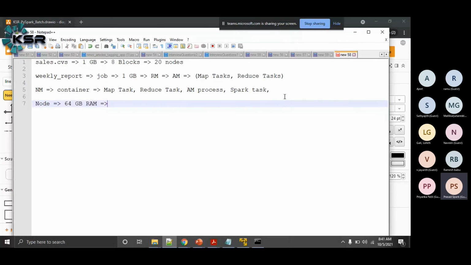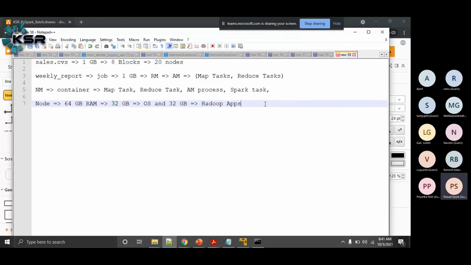Out of this 64 GB, let's say 32 GB we are assigning to the operating system to run some services and other things, and the other 32 GB I can use for Hadoop applications. Now this 32 GB of RAM is available for me to process my data.